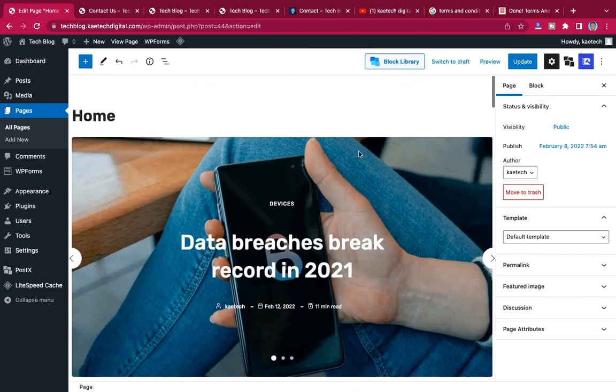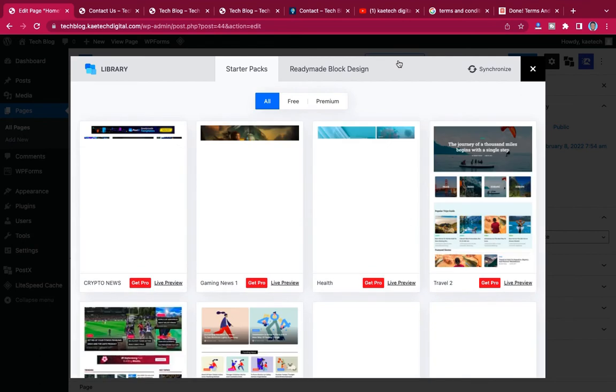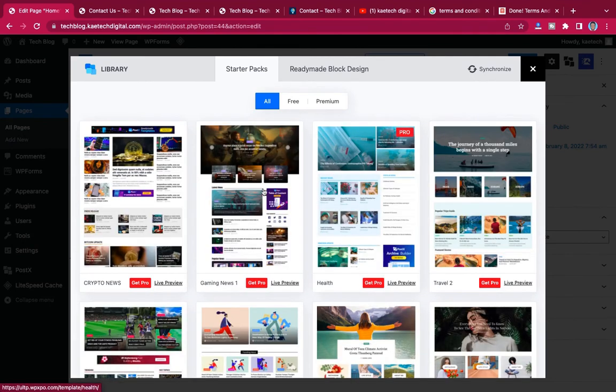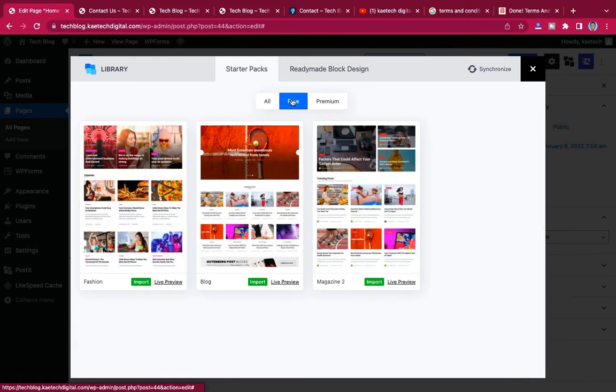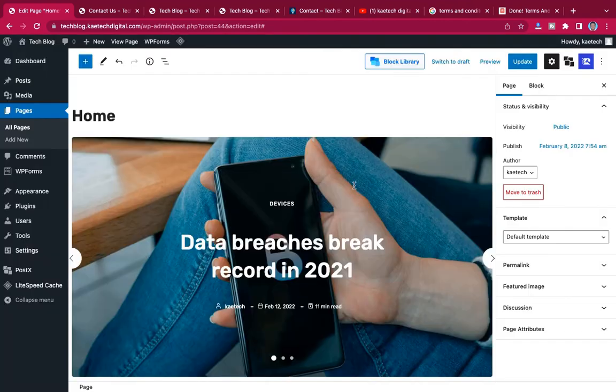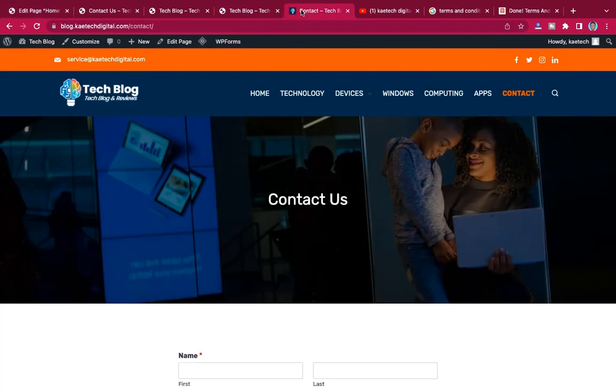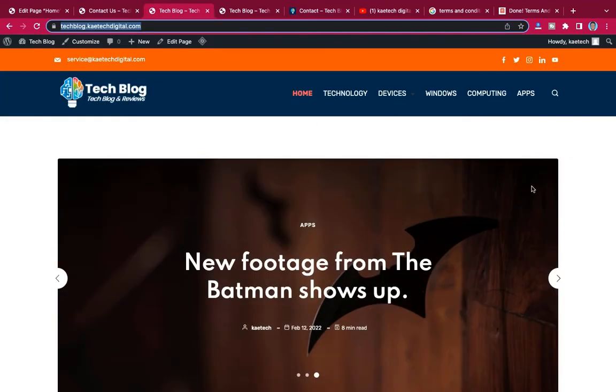Now this block library gives you access to a whole lot of templates that you can use. If you click on free over here, you can get some free things to start with. Now this is what we are using. Let me close it, and then you see how it looks. Let me go to tech blog, and if you look at how it is, this is what we are using.